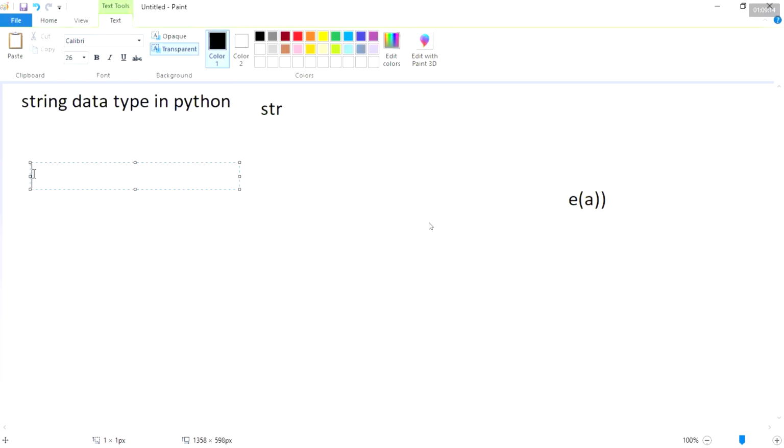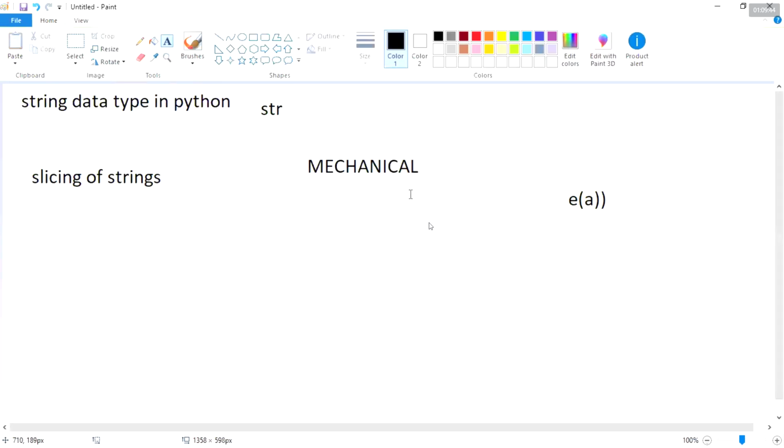Slicing, that means slicing of strings. One of the other types within this. Slicing of strings. Now, here I will write something first. That is for mechanical. I'm going to write here mechanical. Now, may I know what is the length of this particular string?